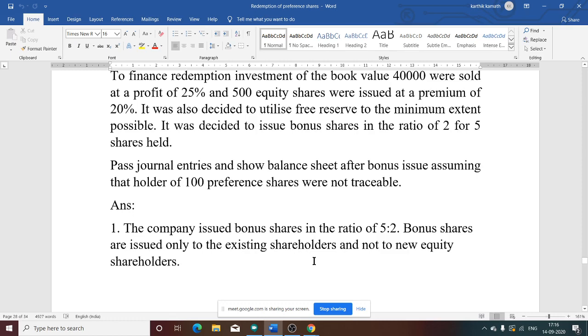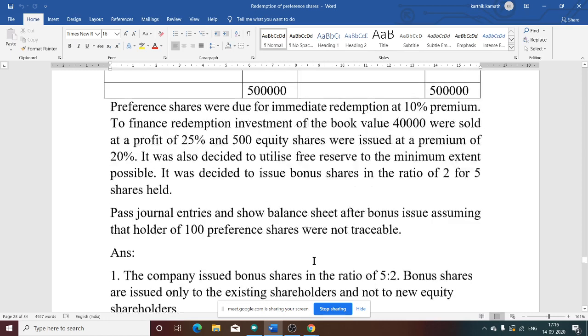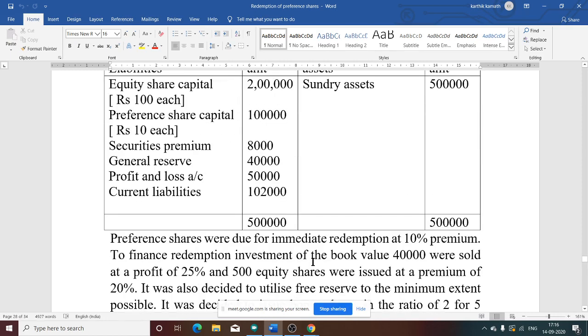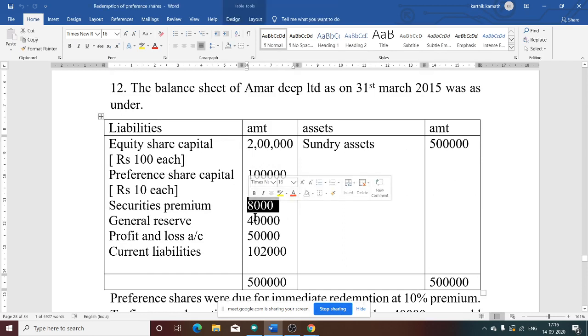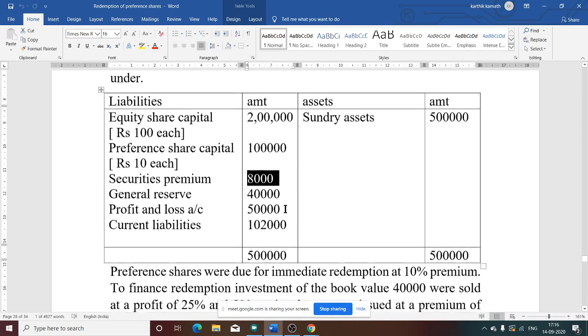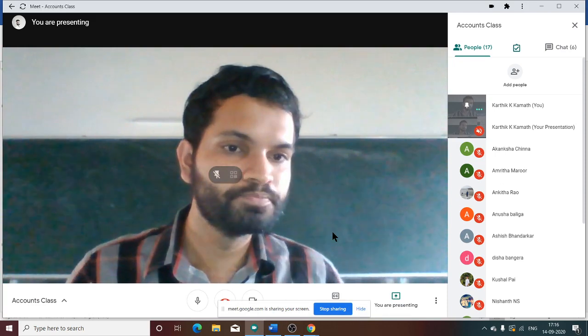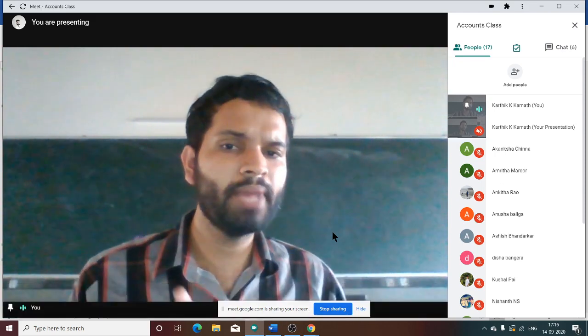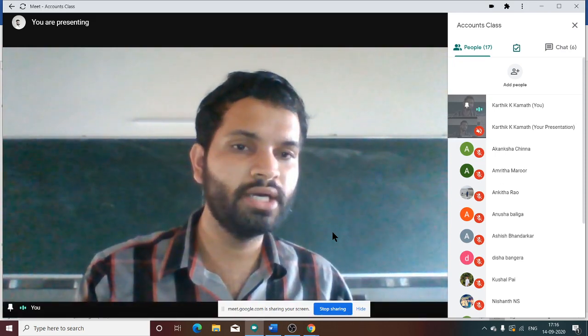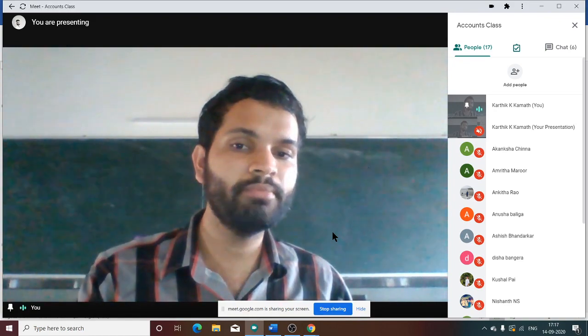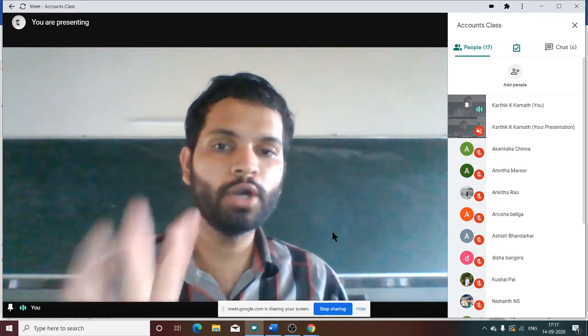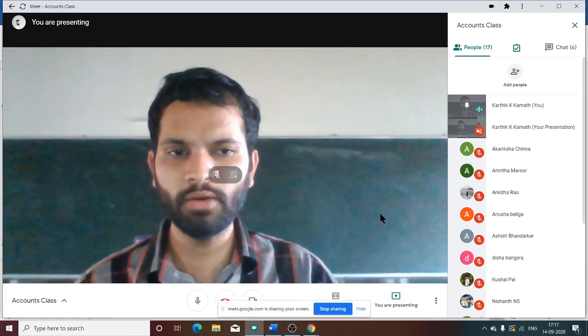So here, securities premium information, how to calculate? Once you see the question, 8,000 securities premium is given. So now we know securities premium account has 8,000 balance, but we want 10,000.